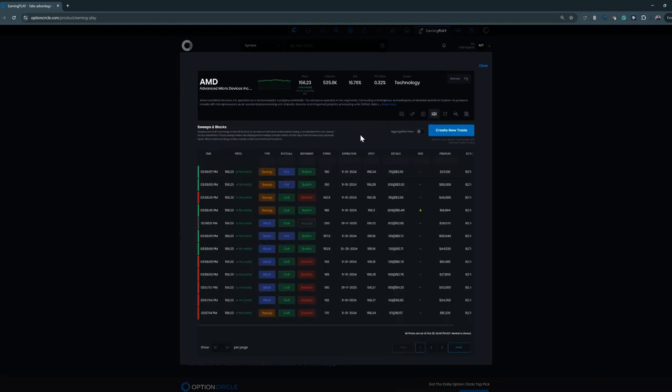If we want to look at sweeps and blocks, these are where you can look for aggressive traders, large money, potentially playing something for earnings. One way to look at this is you can just look at sweeps, type in sweep. If you want to just see the call side or the put side, simply type that up there. If you want sentiment, simply type bullish, bearish, neutral, and you can filter this down as much as you want throughout all of these.